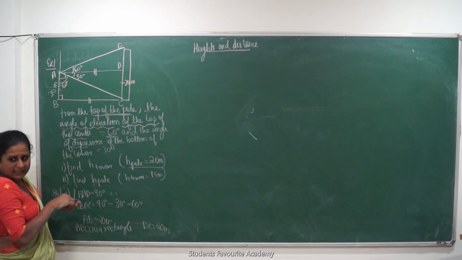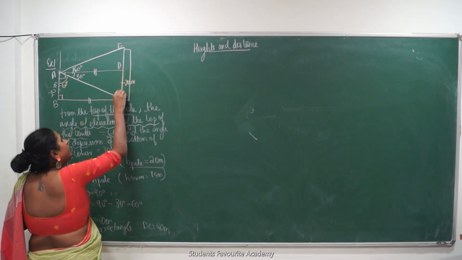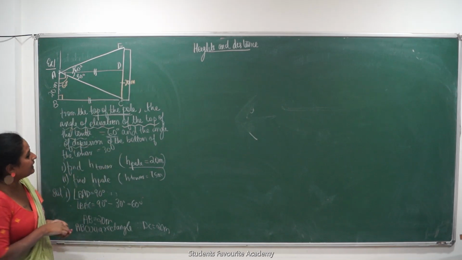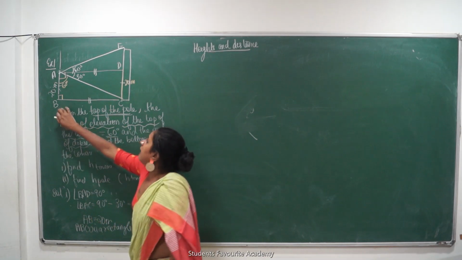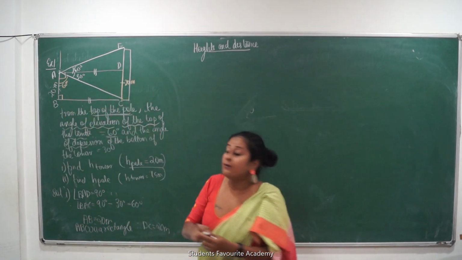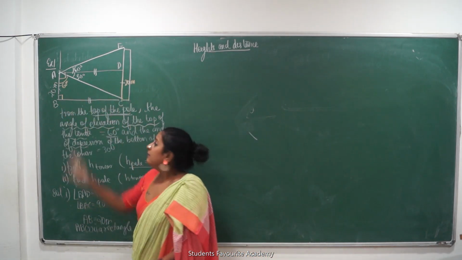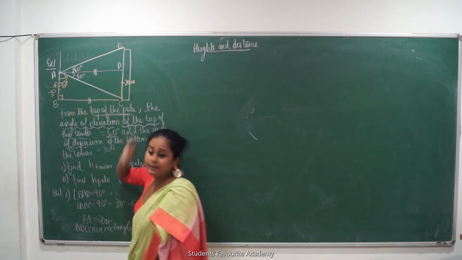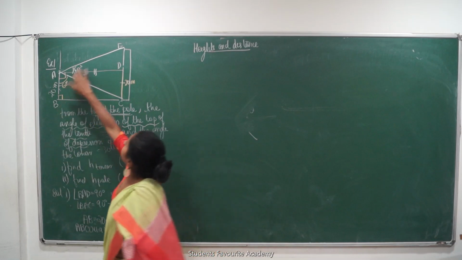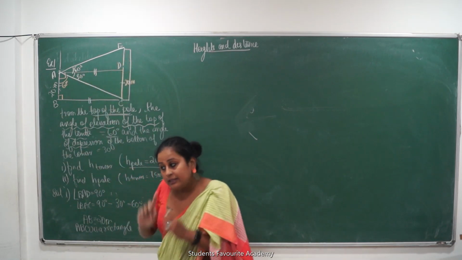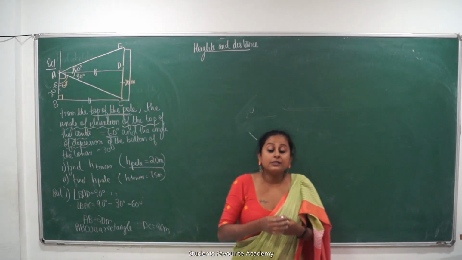मुझे थोड़ा सा हाइट का पार्ट मिल गया कि नहीं? बिल्डिंग का थोड़ा सा हाइट का पार्ट मिल गया कि नहीं? So BC is 20 meters. Now anyhow I will have to find BC here. So what is the trick I was talking about? ढूंढना क्या है मुझे? मेरे पास AB है, यहाँ से मुझे BC मिल सकता है. If I get BC, that means I have AD. If I have AD, I should be able to find ED also. This should be the method I will follow. This is what I will ask myself.